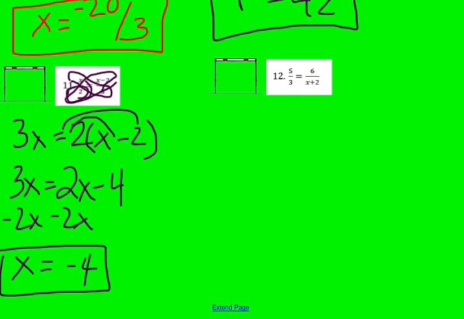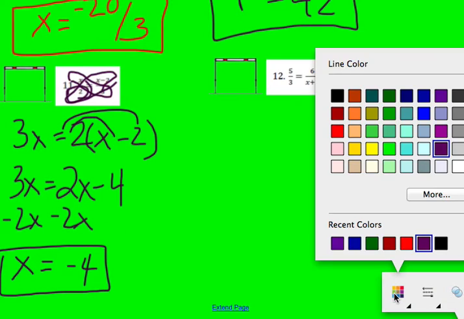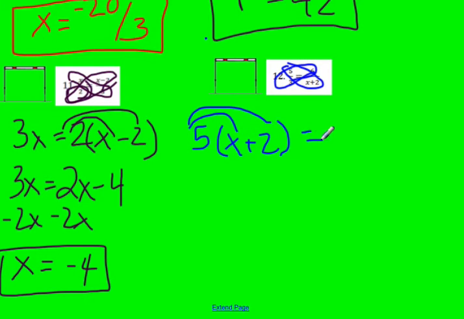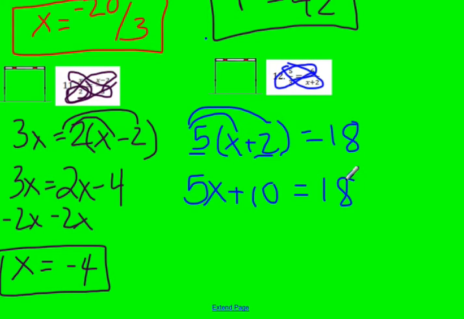Okay. Now, let's take a look at number 12. So for number 12, we're going to use cross multiplication again. So I'm going to do 5 times (x plus 2). Again, I need to put that parenthesis there so I remember to multiply the 5 by both terms. And then I'm going to have 6 times 3, which is 18. So then I'm going to have 5 times x, which is 5x, 5 times 2, which is 10, and that's going to be equal to 18.